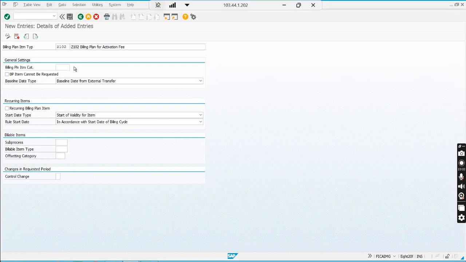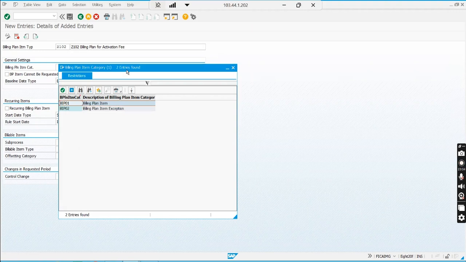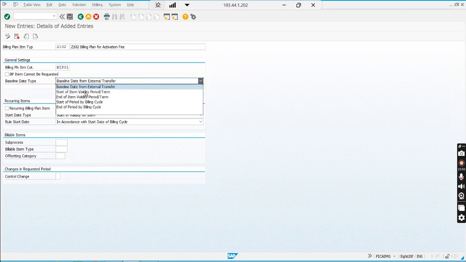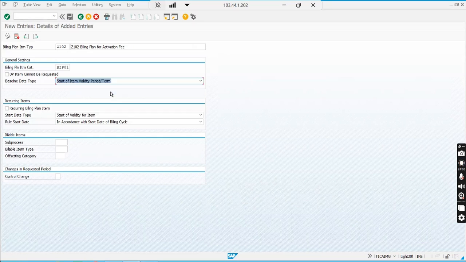Billing plan category I have already configured. Oh, sorry, this is not that. I think that was something else. It is BIP01, also BIP01 billing plan item. The other one was also BIP01, but that was with or without contract. The baseline date will be the start of item validity period term, which is the validity period term we are mentioning to the system.